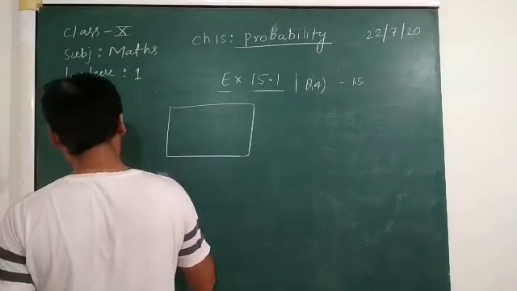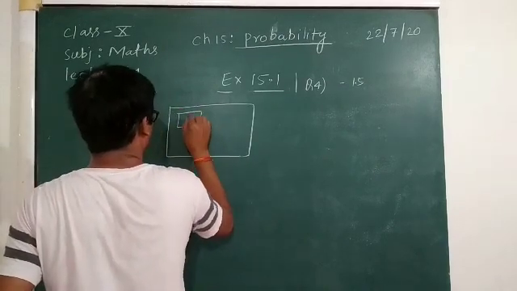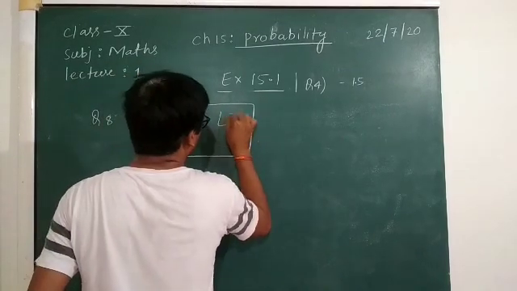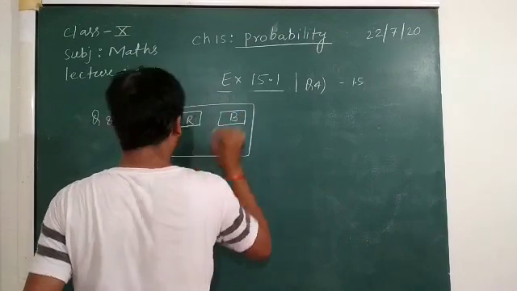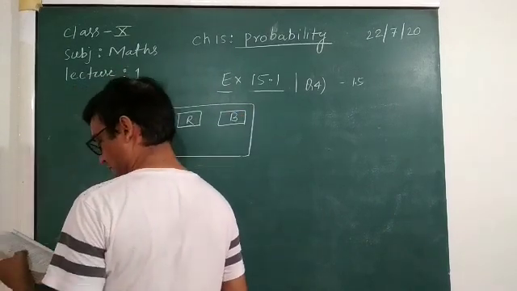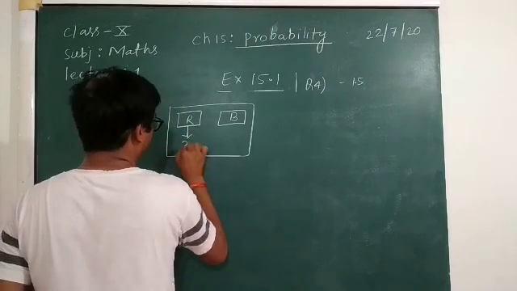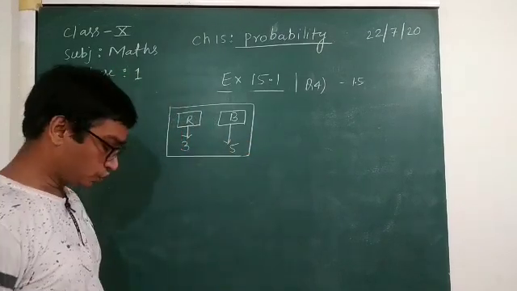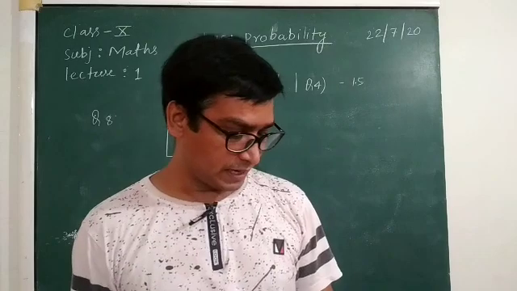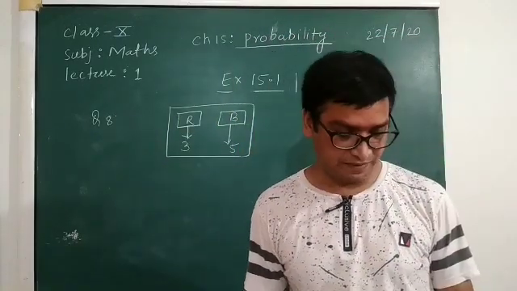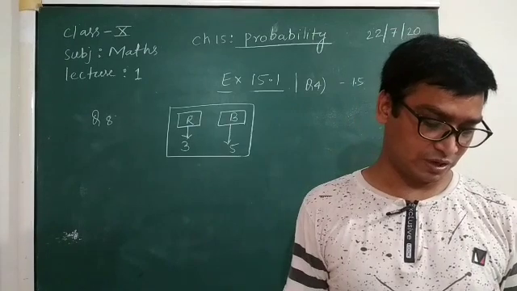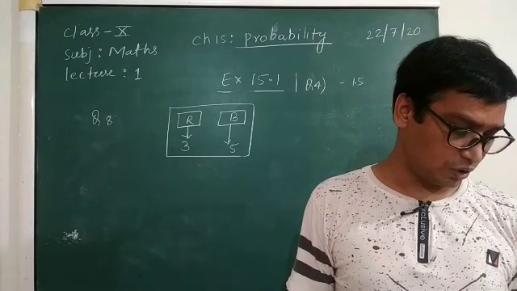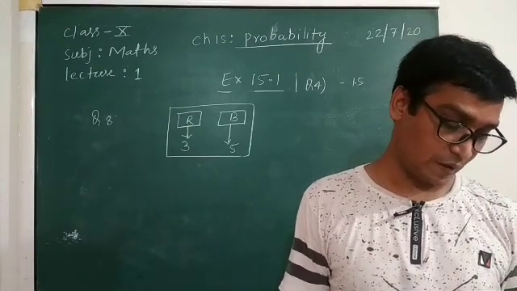Here red balls are there and black balls are there. So 3 red balls are there and 5 black balls are there. A ball is drawn at random from the bag. What is the probability that the ball drawn is red and not red?